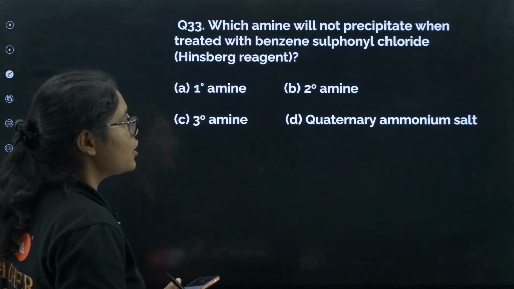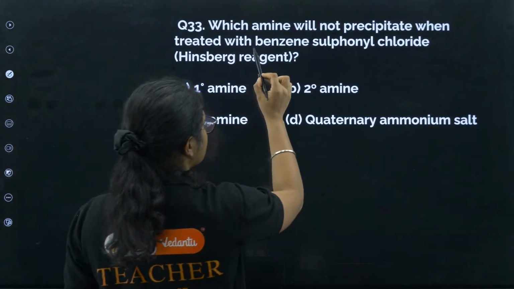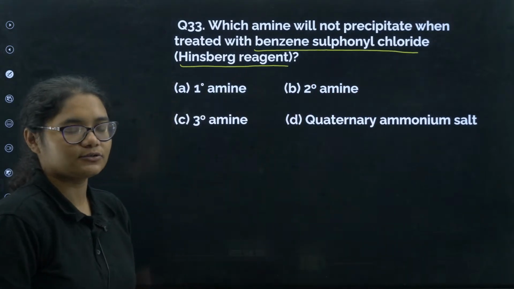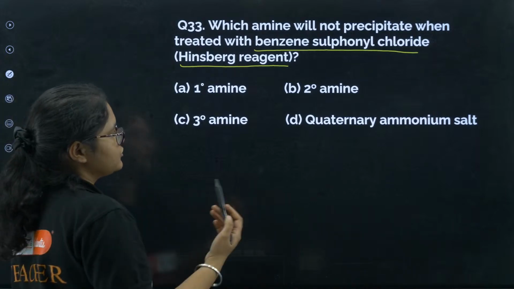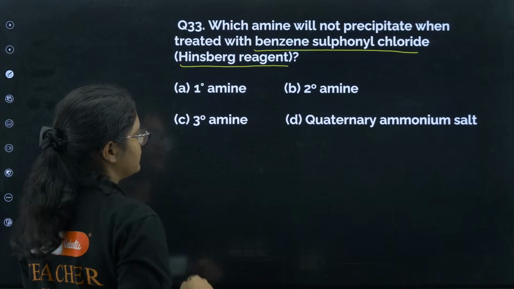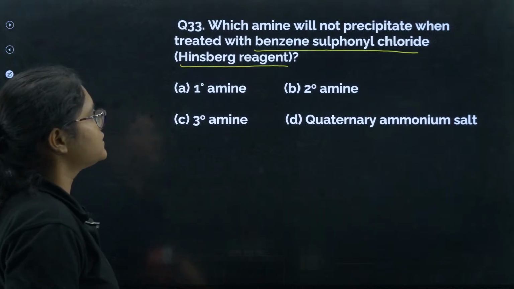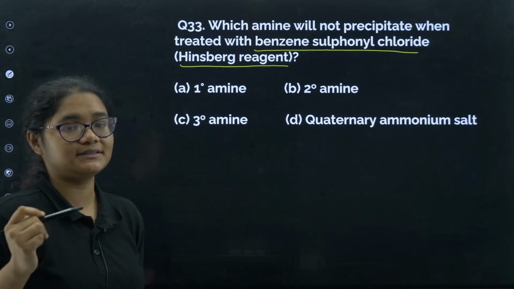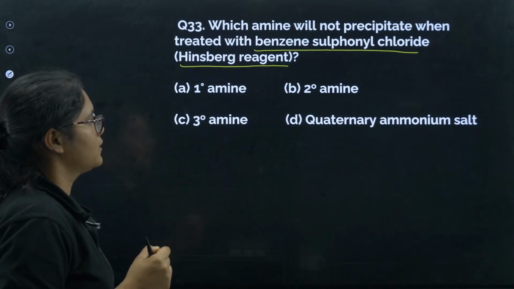Which amine will not precipitate when treated with benzene sulfonyl chloride or Hinsberg reagent? Okay, so this is, as I told you, a test to determine whether it is primary amine, secondary amine, tertiary amine or quaternary ammonium salt. Which amine will not precipitate when treated with benzene sulfonyl chloride?